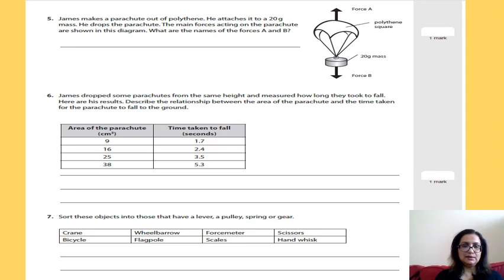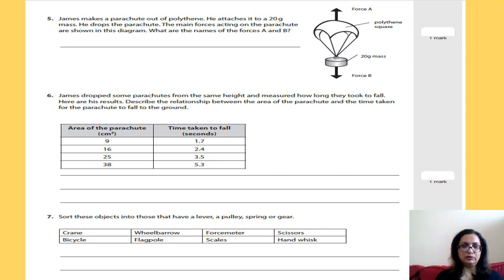So 9 centimeters square, time taken was 1.7 seconds. 16 centimeters square, time taken 2.4 seconds. 25 centimeters square, time taken 3.5 seconds. And 38 centimeters square, time taken 5.3 seconds. Okay, so what is the relationship between the area of the parachute and the time taken? Write down your answer on your sheet of paper.